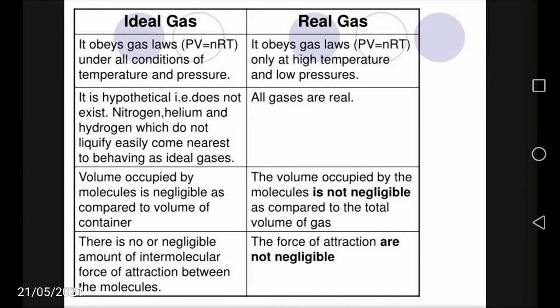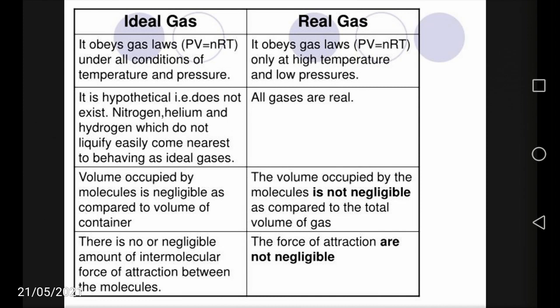There is no or negligible intermolecular force of attraction between the molecules in the case of ideal gases, whereas in the case of real gases the force of attraction is not negligible.